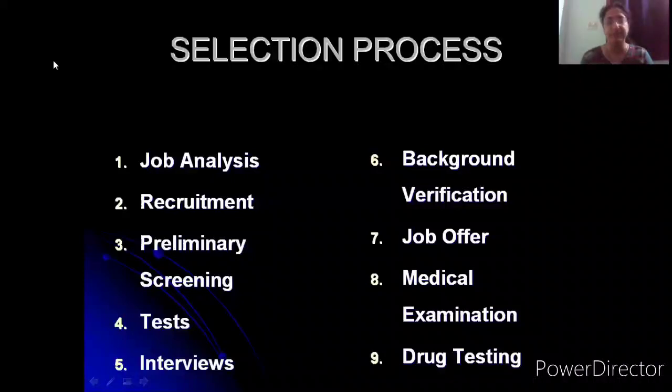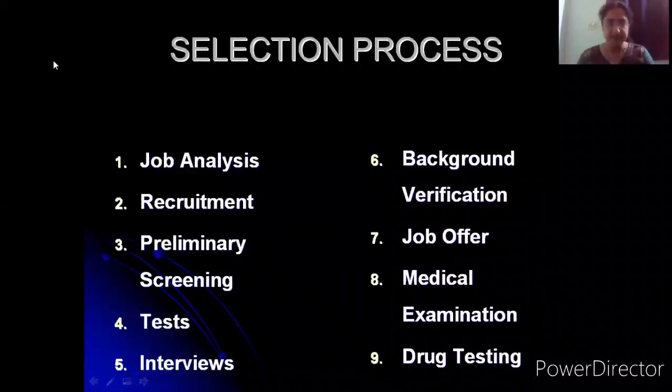So this saves time and energy of the interviewers or the persons who are administering the tests, so that a lesser number of candidates have to be dealt with in the future stages of the selection process. Now, moving on to the fourth point here, the fourth step in the selection process is tests.